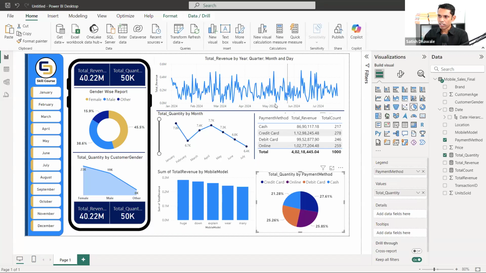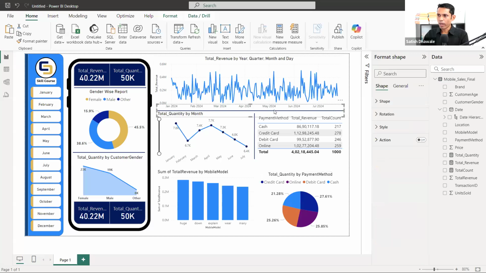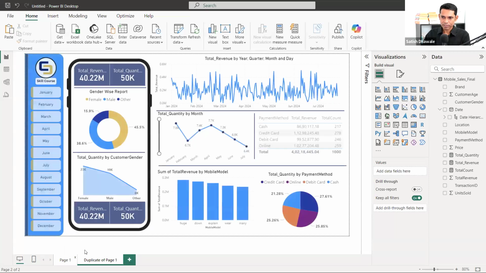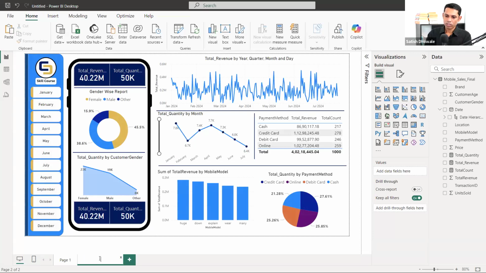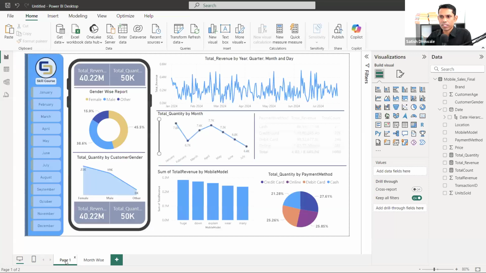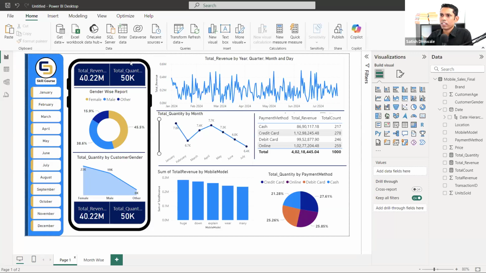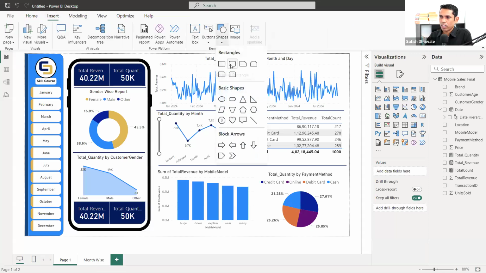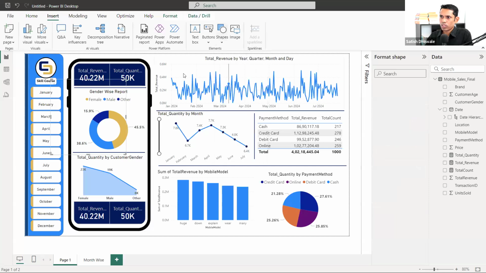And not just that, for one page, you can add multiple pages inside here and create your own dashboards. Now suppose, take an example. I'm going to make it a duplicate. I've added this, month wise, whatever it may be. Now I would like to add a link for this particular page. This is my first page and I want to add a button somewhere. If I click on that button, I should go back to this month wise table. So I would like to add one button here, insert shapes, and I'm going to add this button. This is a shape, okay.